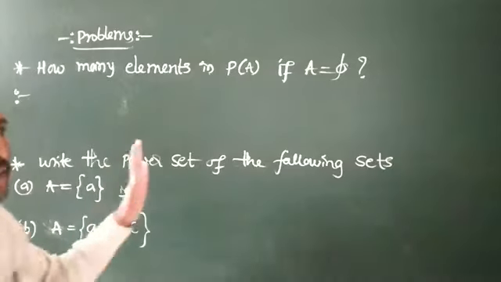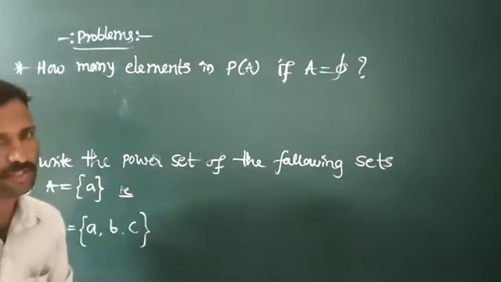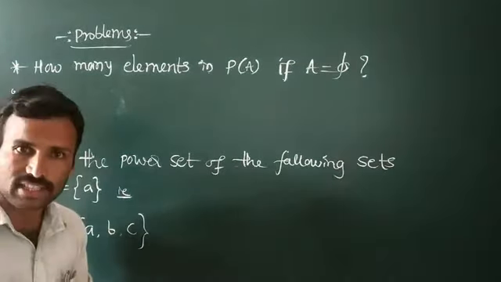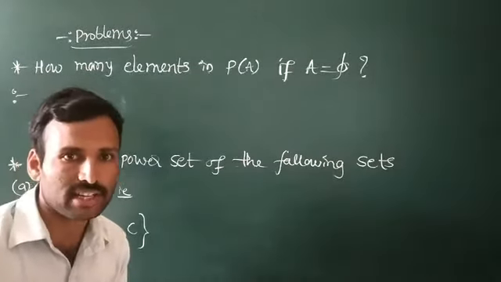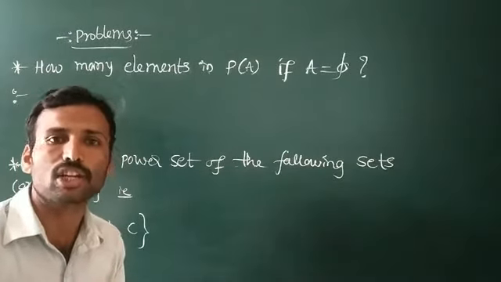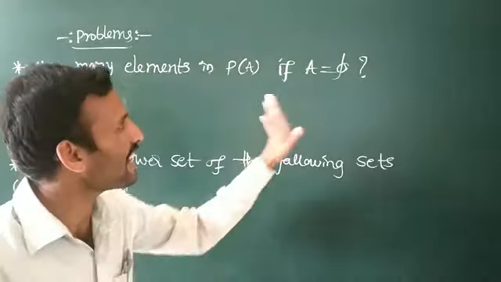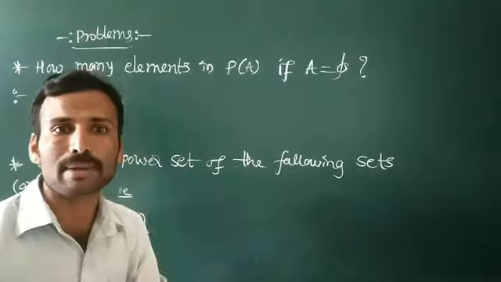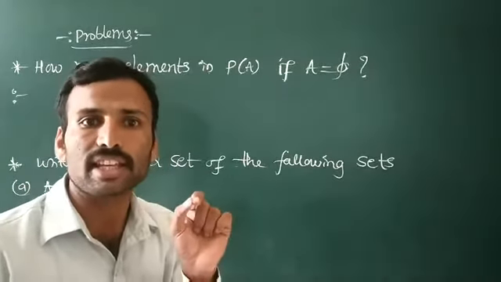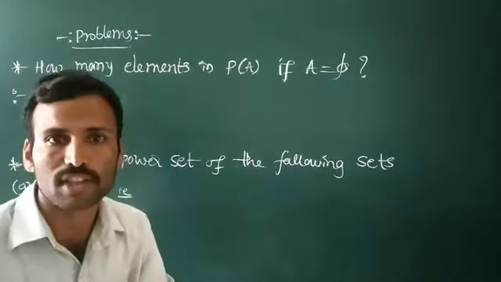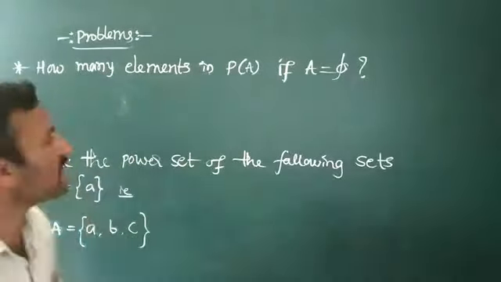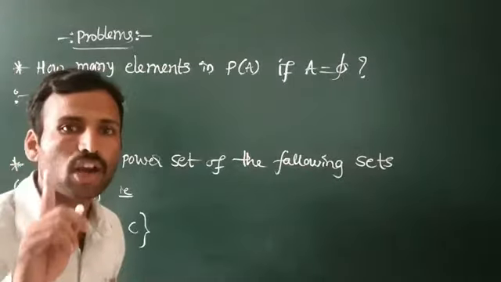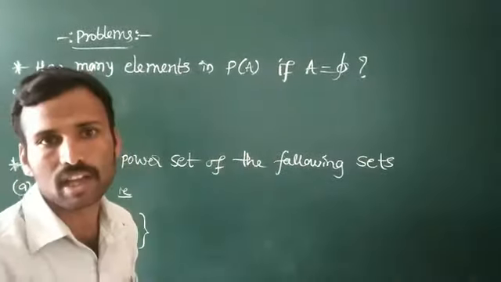Next, how many elements are in P of A if A is equal to the empty set? As you know already, the power set of A is the set of all subsets of the given set. Power set of A has 2 raised to n elements. A is empty means there are no elements, so n is 0, that is 2 raised to 0, which means the number of elements in P of A is 1. That is the only subset, that is phi.